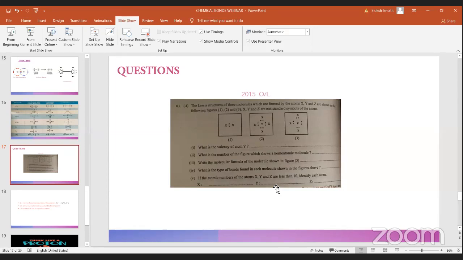Y is not beryllium. Try again. Yes, Y is carbon because it has 4 valence electrons. So what is Z?